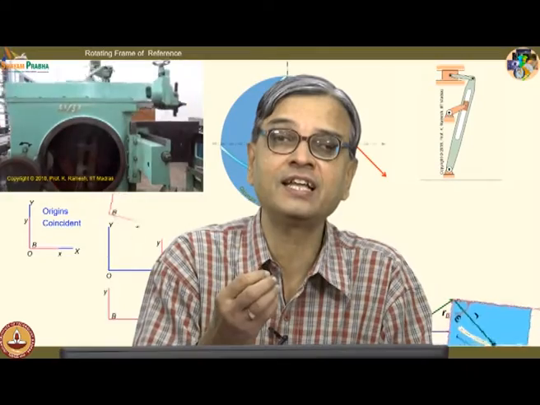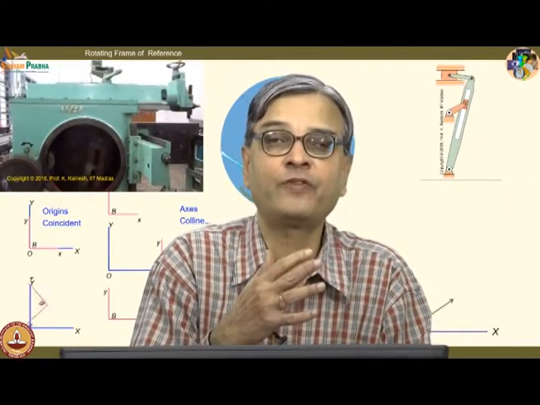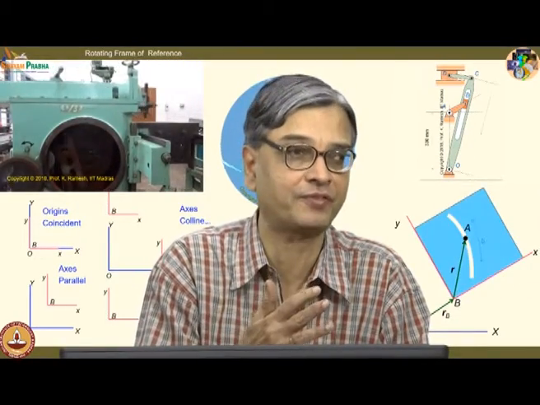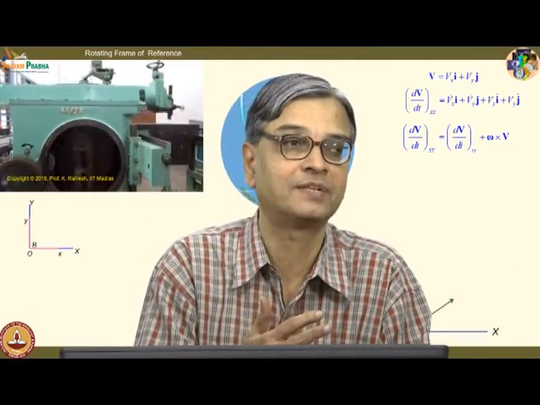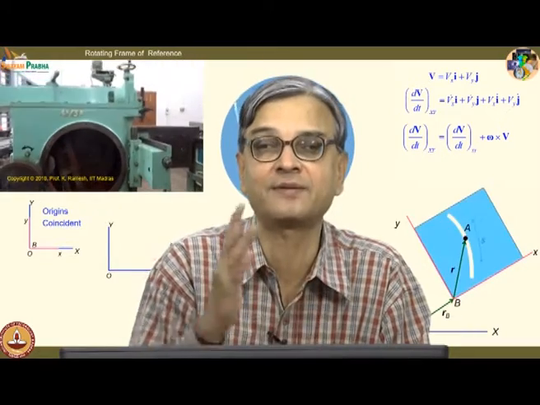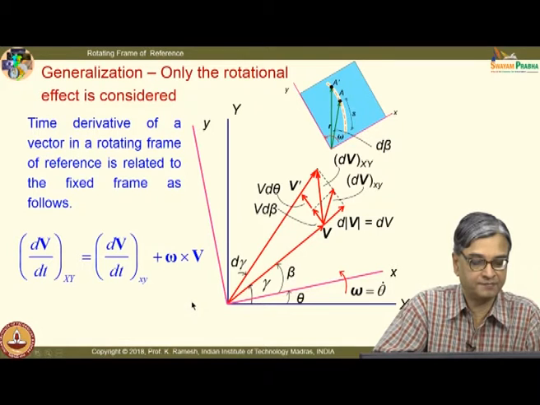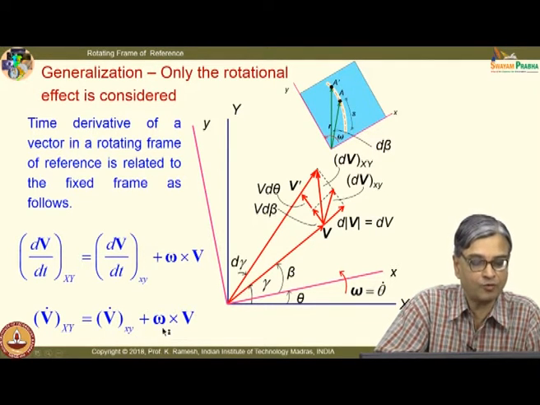So, this is like you get the new mathematical rule. When I have to find quantities with respect to a rotating frame, with respect to a fixed frame of reference, from a rotating frame of reference, how do you write them? So, when I want to find out the acceleration, I would use this systematically. Written down in another form, this is nothing but v dot capital XY equal to v dot small xy plus omega cross v.